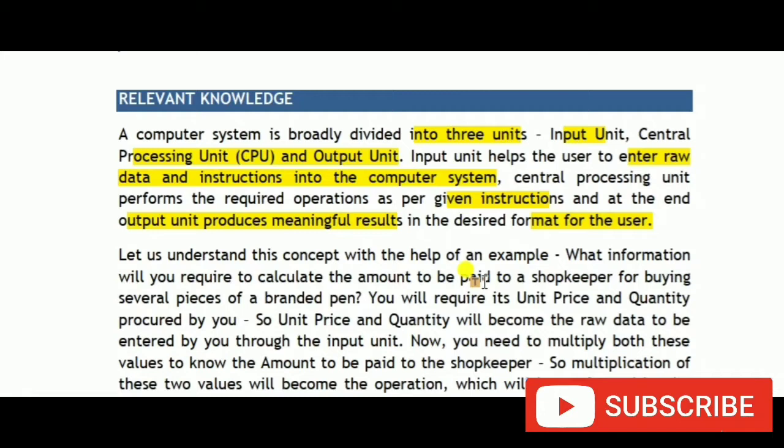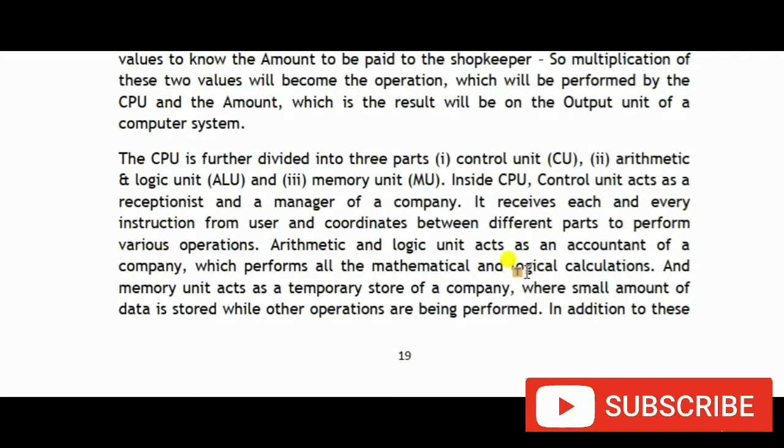So it means the central processing unit is the intermediary between the input unit and the output unit. The input unit gives some instructions to the CPU so that it processes them, and the result comes into the output unit. So students, now we are going to the CPU, which is divided into three parts: the control unit, also called CU, the arithmetic logic unit, also called ALU, and the memory unit, also called MU.